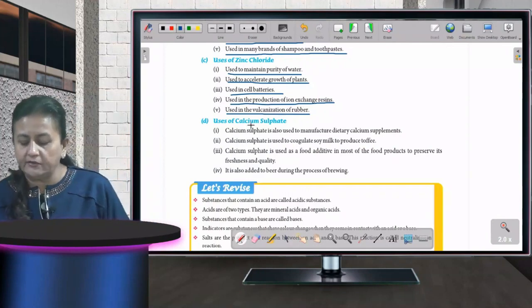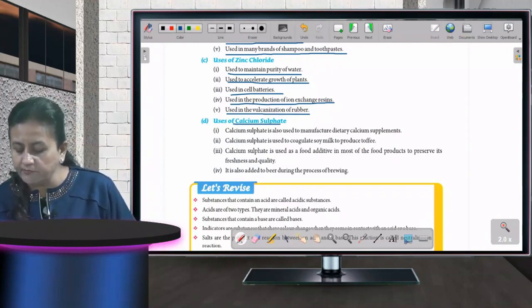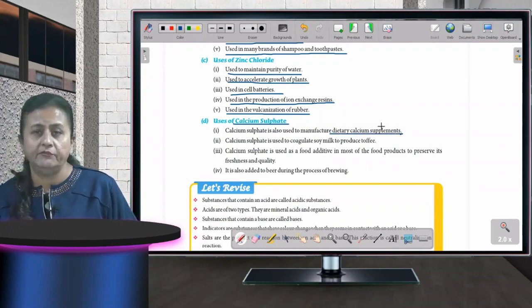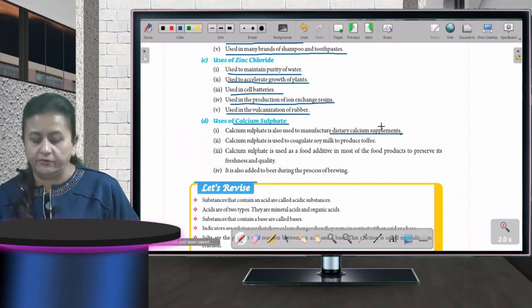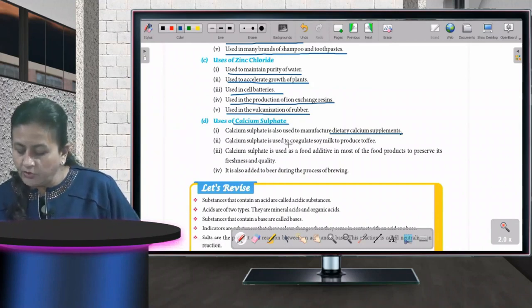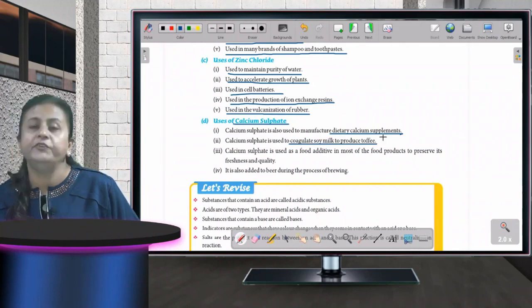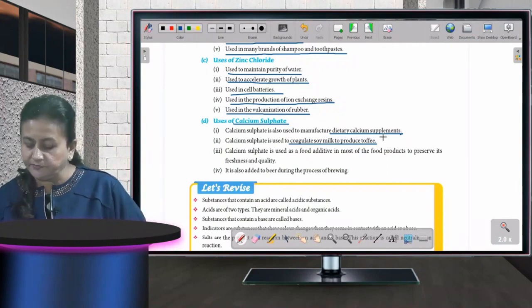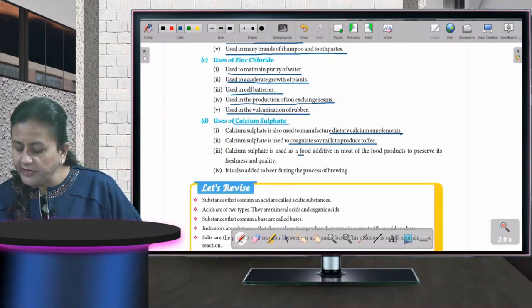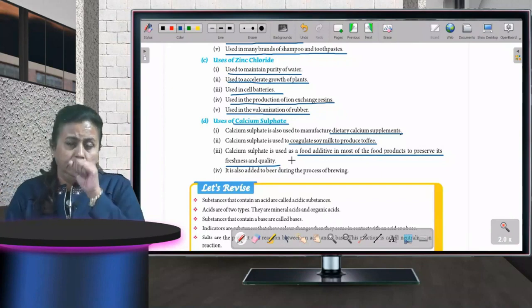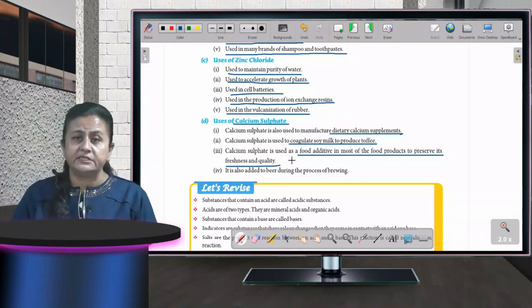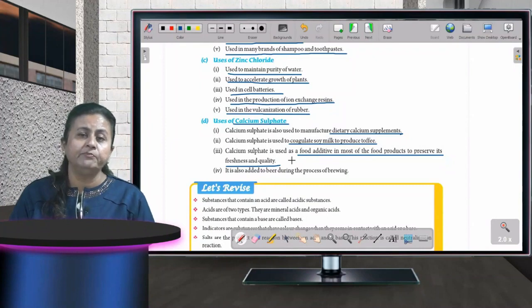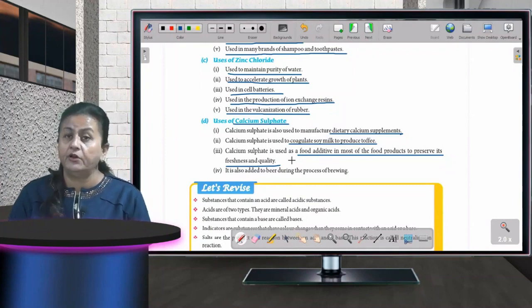Fine. Then another salt, calcium sulfate. It is used to manufacture dietary calcium supplements. Okay, we want to give more supplements to our diet. Okay, then it is used to coagulate milk to produce toffee. Toffees, those are sweets. In case we want to make, we add this calcium sulfate. It is also used as a food additive in most of the food products to preserve its freshness and quality. The bakers are using it in baking of biscuits and cakes so that the quality of the food can be increased. It can be kept fresh for a longer period of time.